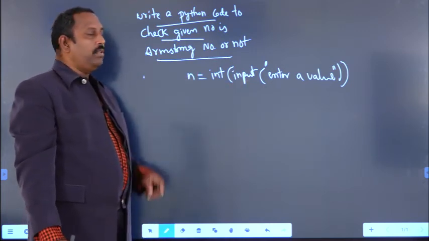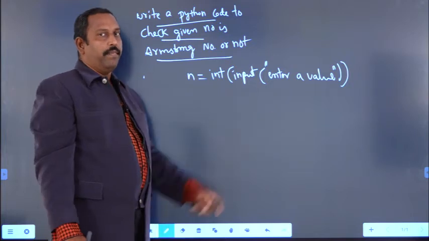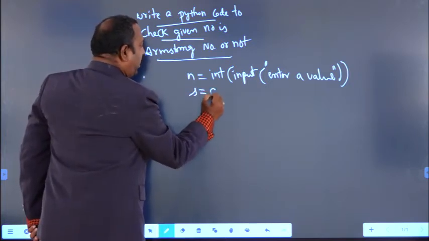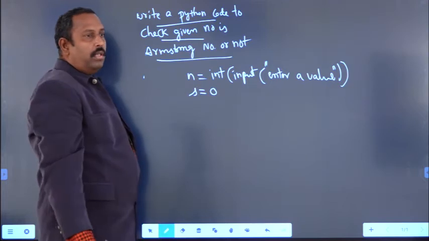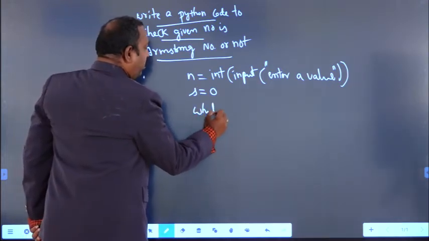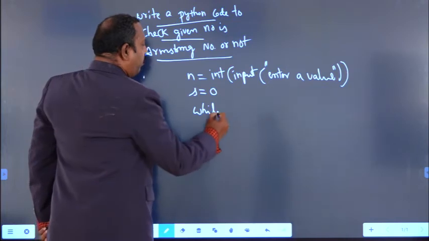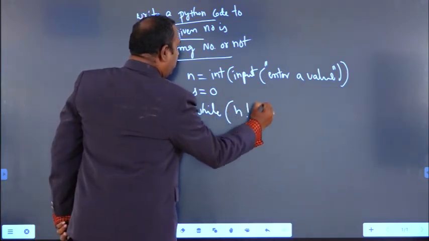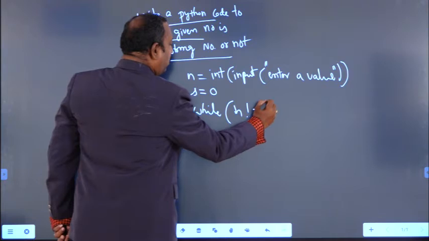That's why we use the int conversion function, and we have to take s equal to 0 initially. Sum we have to find, and you can use any loop, while loop or for loop, while n is not equal to 0.